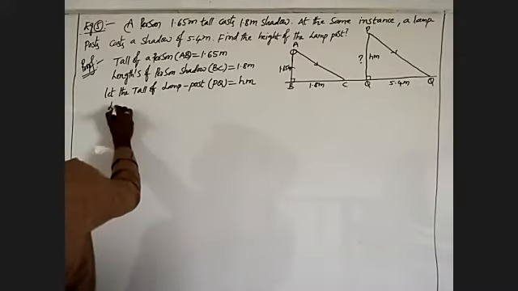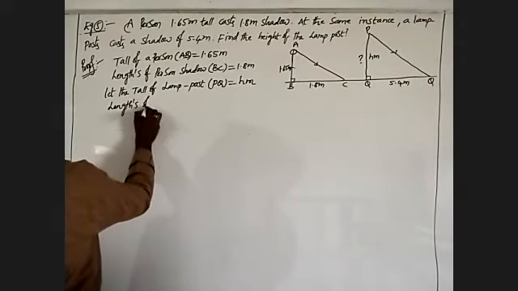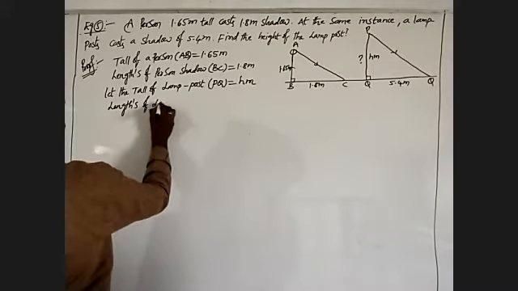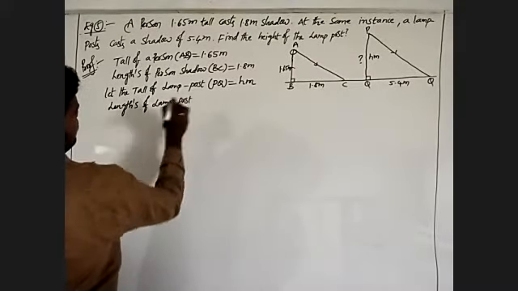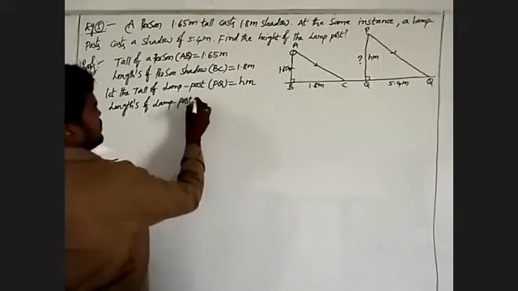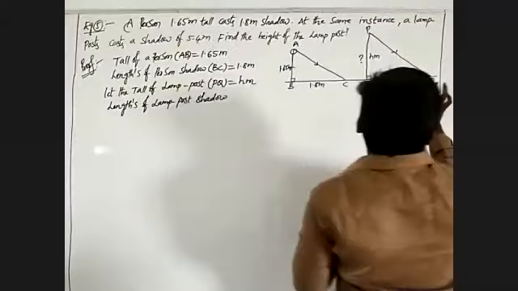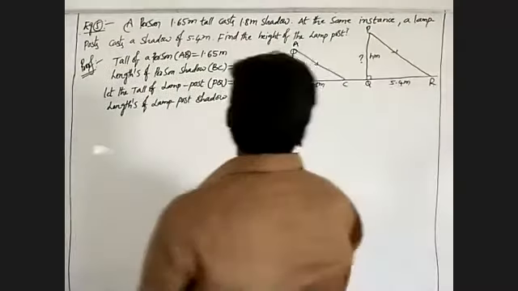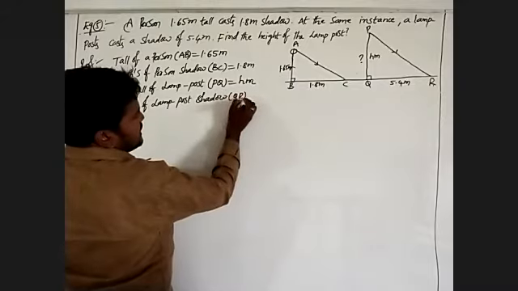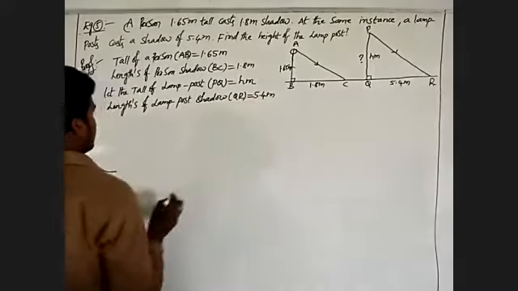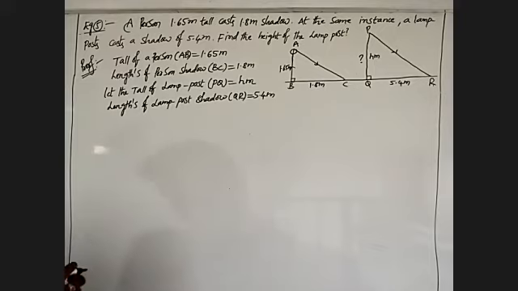The length of the lamp post's shadow is QR, and R is the third point, so QR is 5.4 meters.